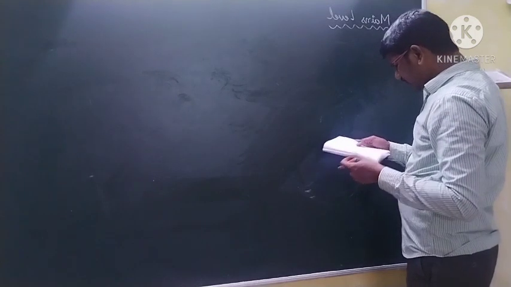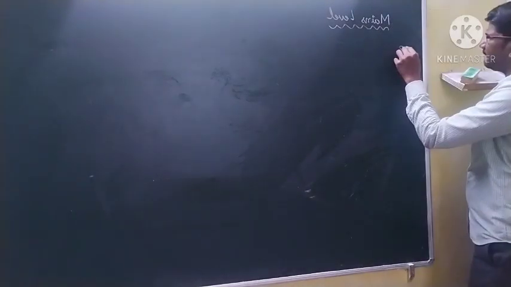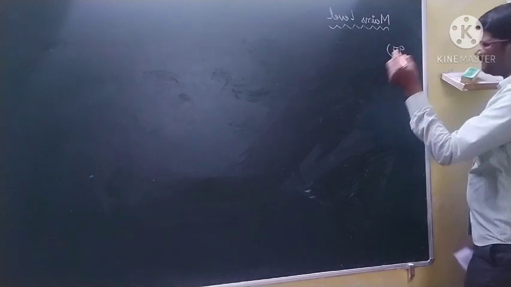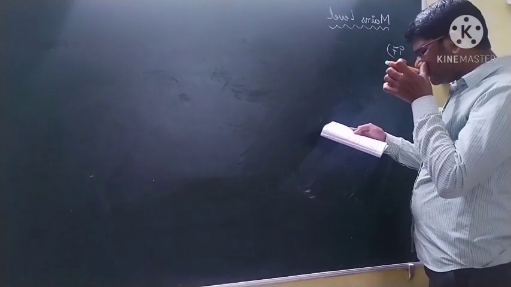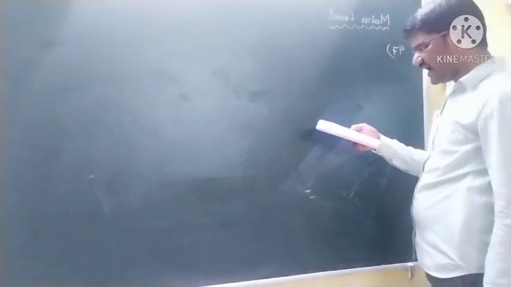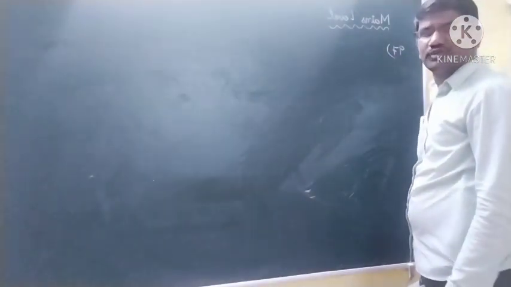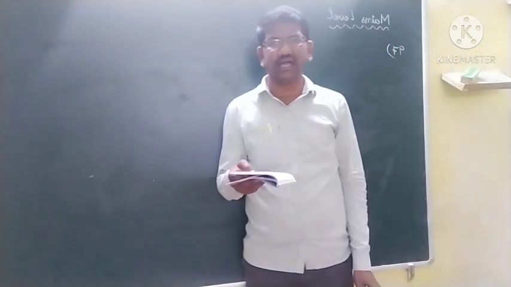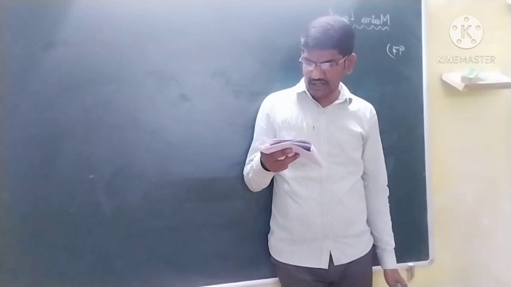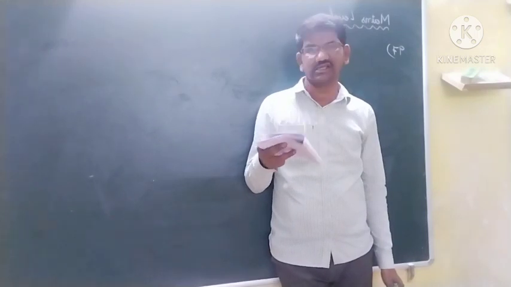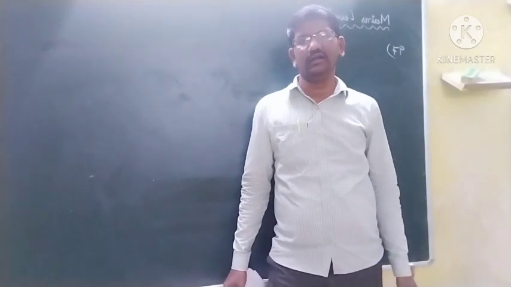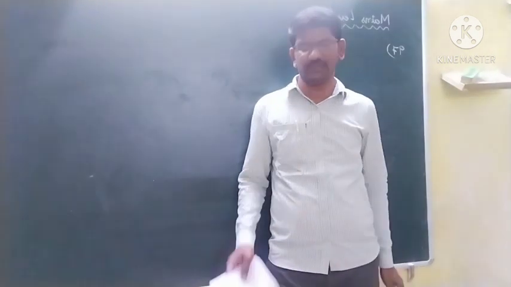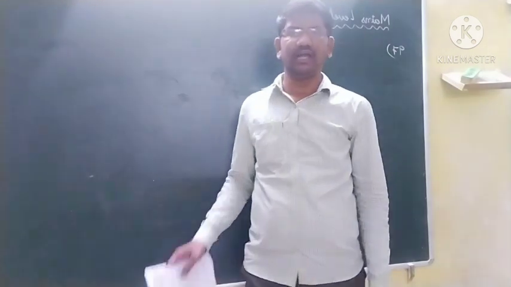So I'm taking the problem number 97. Three forces F1, F2, F3 act simultaneously on a particle, and the particle is in equilibrium, he is telling, means the set of all the forces must be equal to 0. So find the value of A.